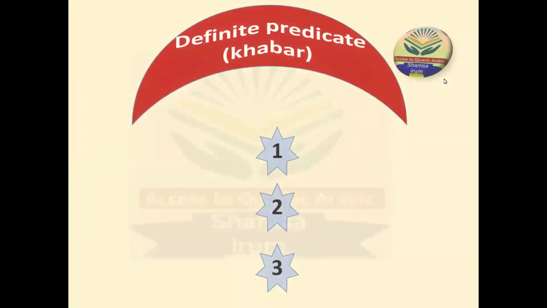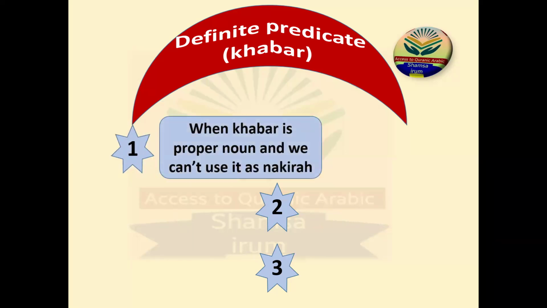Now I will explain the main point: when can the khabar come as a definite? What's the reason that the khabar, the predicate, can come as a definite, marifa? There are three reasons that the khabar can come as a definite, and we will cover them one by one. The first one is when the khabar is a proper noun and we can't use it as a nakira.